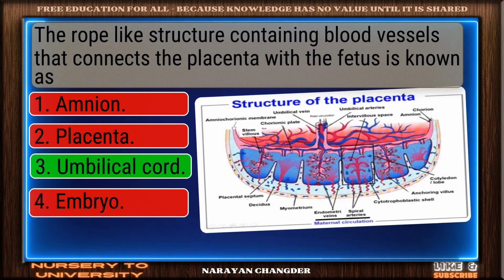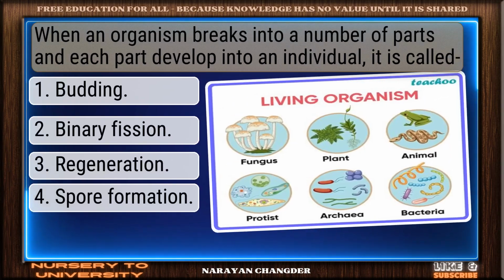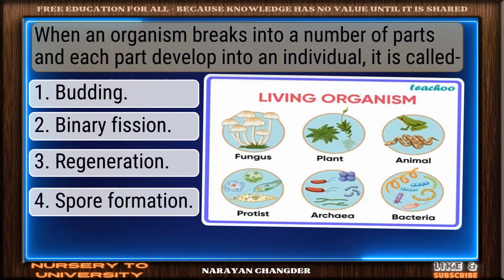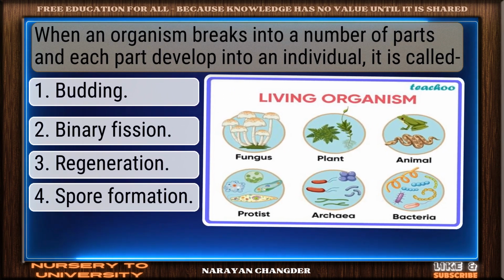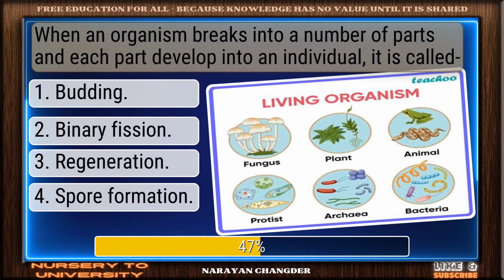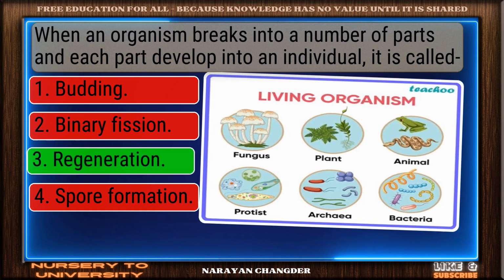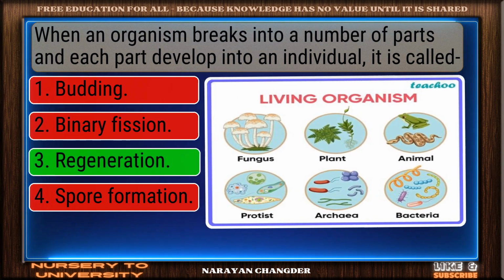Right again. Umbilical cord is a valid answer. When an organism breaks into a number of parts and each part develops into an individual, it is called. You're right. Regeneration is the correct answer.